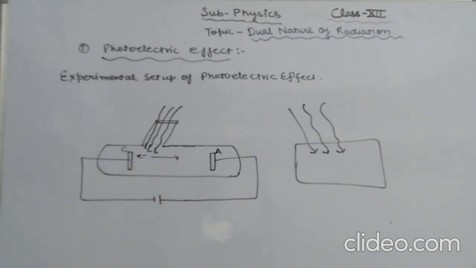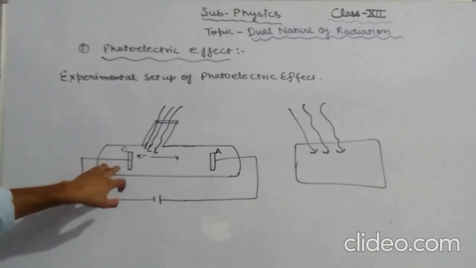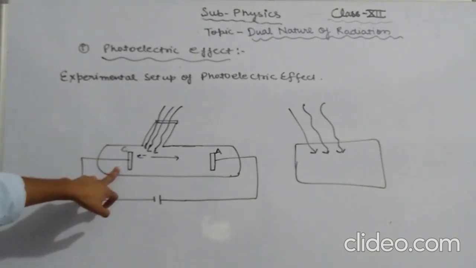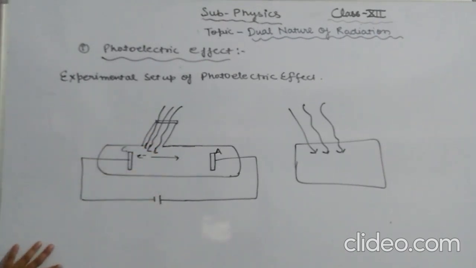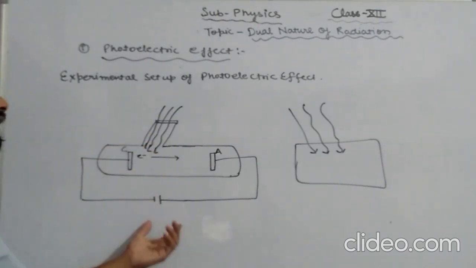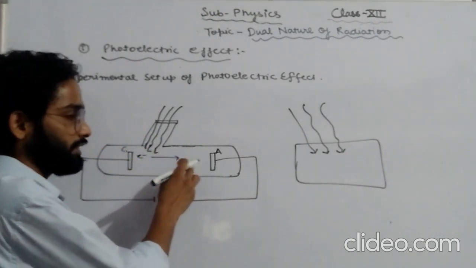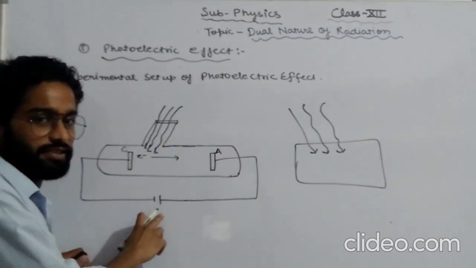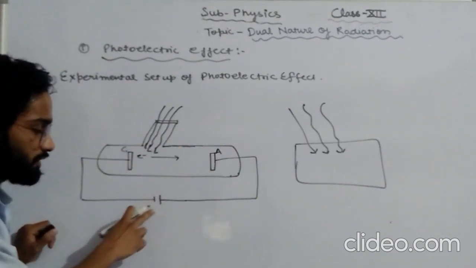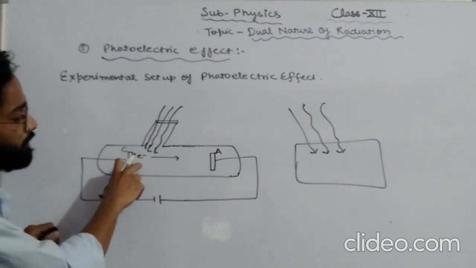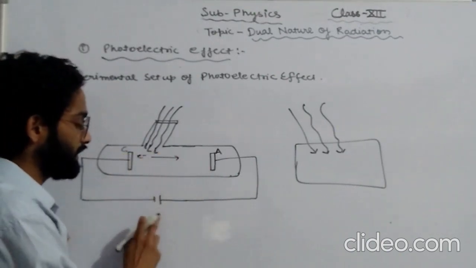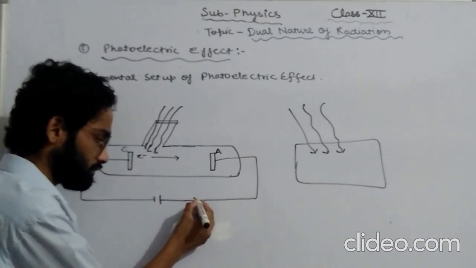So that the process continues itself, and electrons are emitted when UV radiations are made to fall on the photosensitive plate, that is C. These electrons get attracted towards the electrode A when it is at positive potential. We know that the direction of the electrons is opposite to the direction of the current. That is why I have changed this terminal. This terminal would be positive and this would be negative, if the electrons are passing from C plate to the A plate.